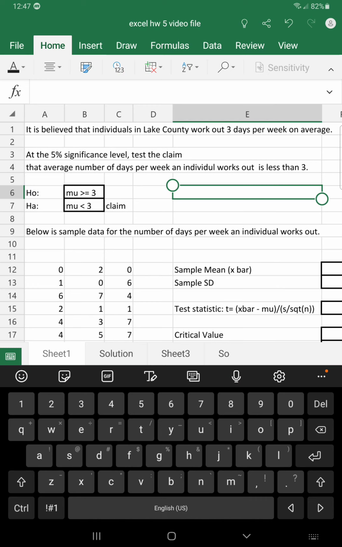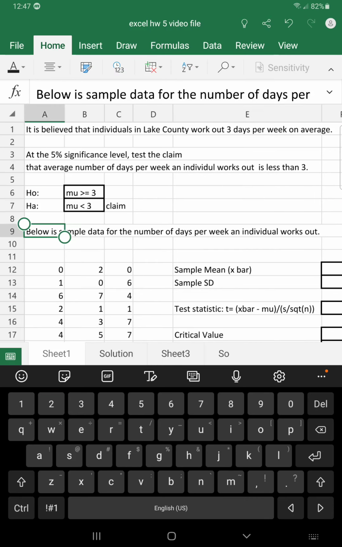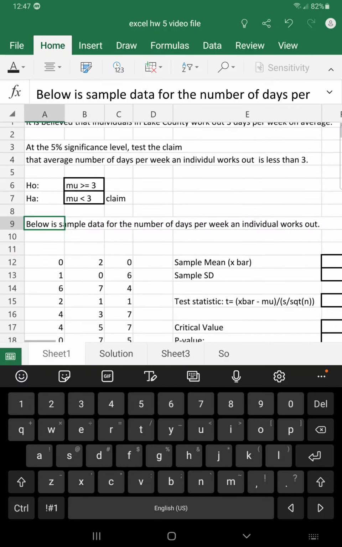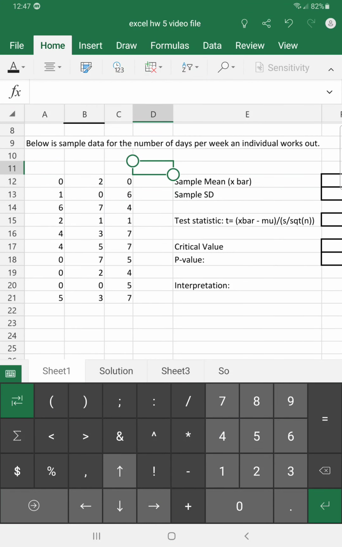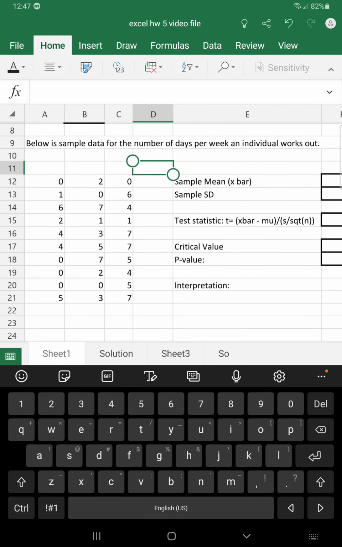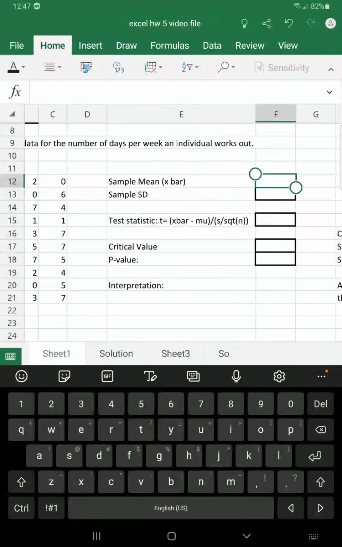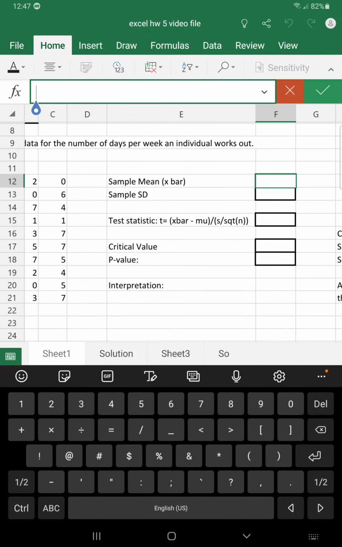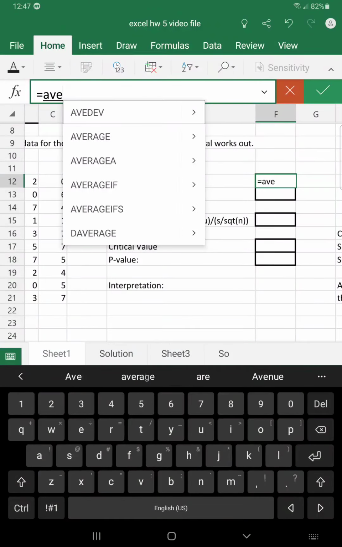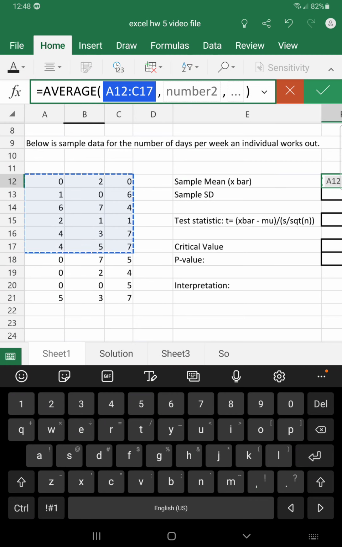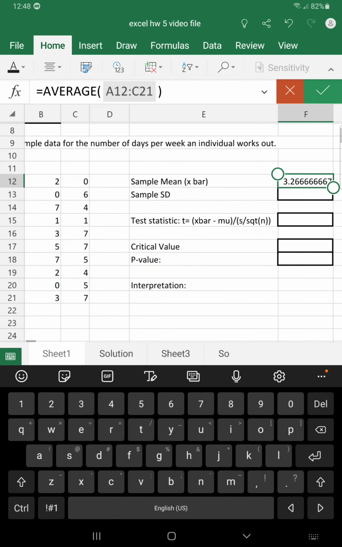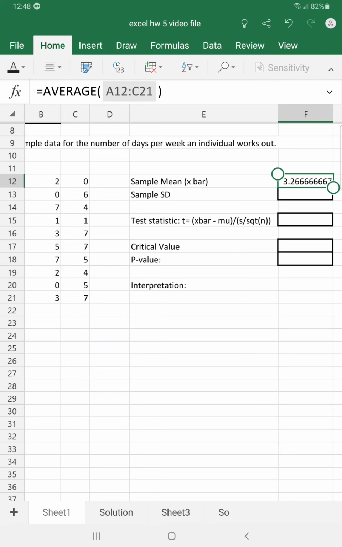And below, we have sample data for the average number of days that an individual works out. So 30 people were sampled, and these are the amounts of days per week that the individuals worked out. First we want to find the sample mean, which is x bar. We will have Excel calculate this for us. We want the average of all the numbers, so we can select the range and hit enter. So the average is 3.26 days per week.